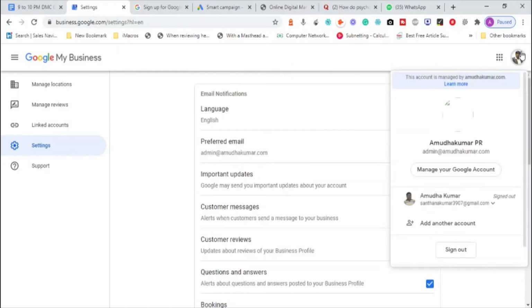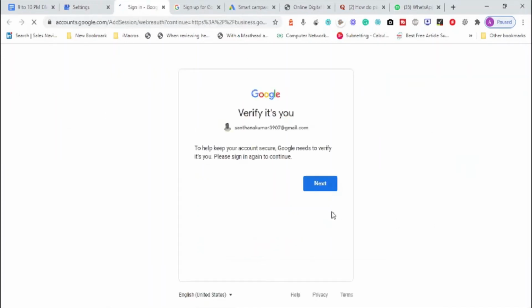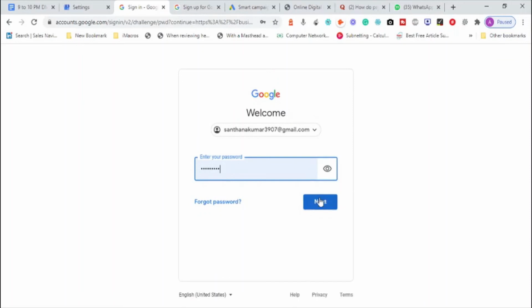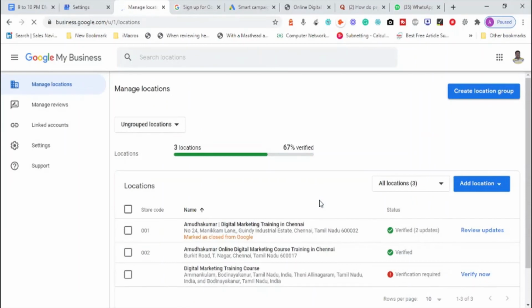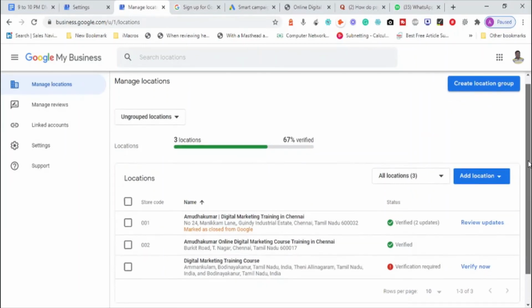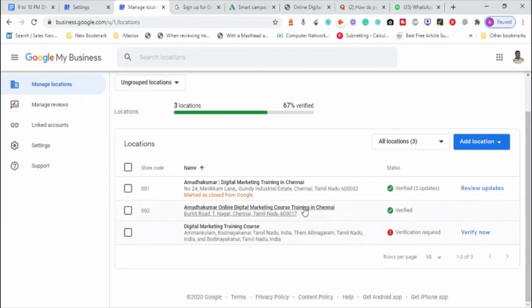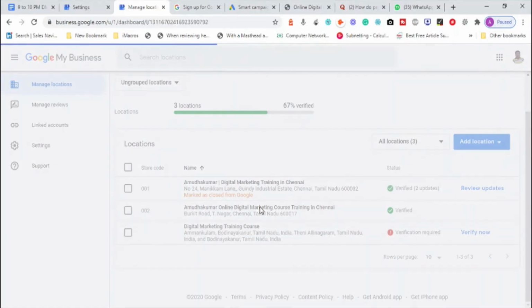For information, now I'm going to switch to another account where I have a local business listing already created, and that account is doing pretty good. Let us see how the same information looks with the existing account. Because of my relocation and all this stuff, there's something called Amadhu Kumar online digital marketing course. That's a business here like this.